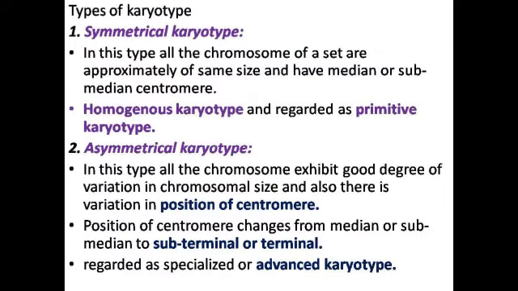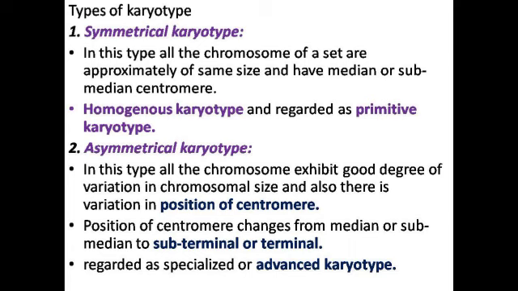Let me go to the types of karyotype. Number one, symmetrical karyotype. In this type, all the chromosomes of a set are approximately of the same size and have median or submedian centromere. So this is the symmetrical karyotype, and you can call it a homogeneous karyotype, and it is regarded as a primitive karyotype.